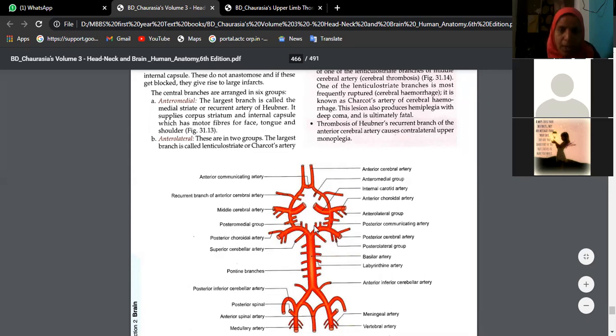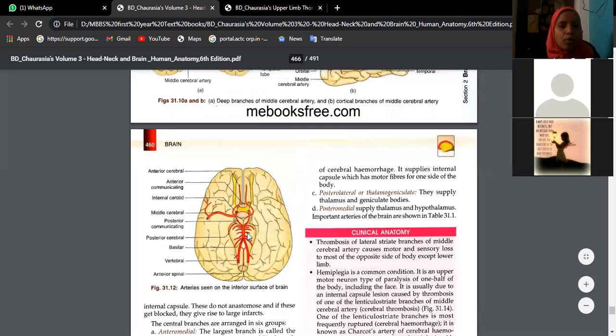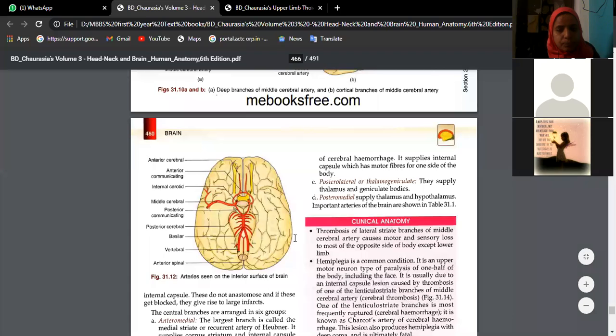Now the other branches which we see coming from the circle of Willis are these: the anteromedial group of small branches, the posteromedial group, then the anterolateral group, and then the posterolateral group. All these groups give blood supply to the base of the brain. Apart from this, the basilar artery is lying over the pons. That's why all these branches are called pontine arteries.